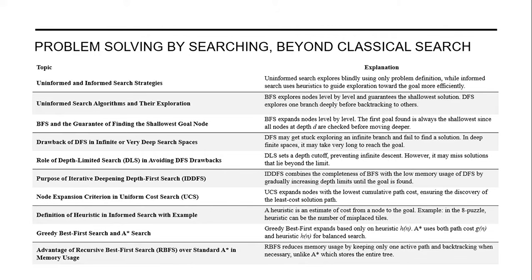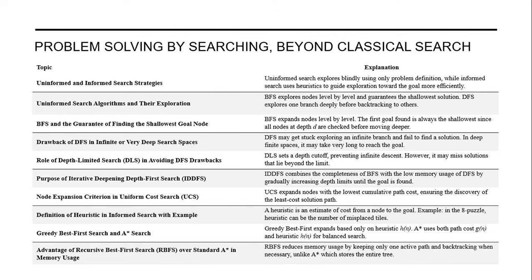Uninformed search explores blindly using only the problem definition, while informed search uses heuristics to guide exploration towards the goal more efficiently. Uninformed search has a number of algorithms like BFS and DFS. BFS stands for breadth first search and DFS stands for depth first search. BFS explores the nodes level by level and guarantees the shallowest solution, whereas DFS explores one branch deeply before backtracking to others.